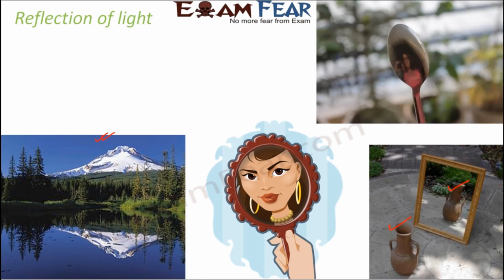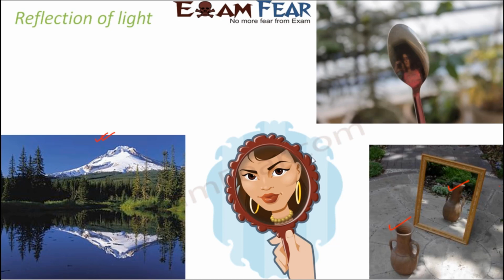Now, if you want, you can try it out yourself: if you take a stainless steel spoon and you just keep it in front of you, you are able to see your image on the spoon. Why is it? Because the surface again is very shiny and smooth, so reflection of light is taking place, because of which you are able to see your image.